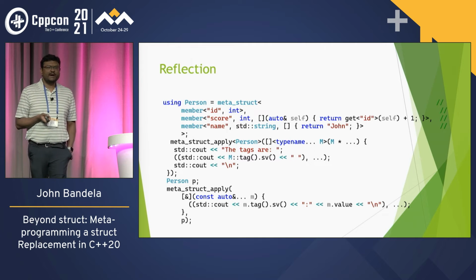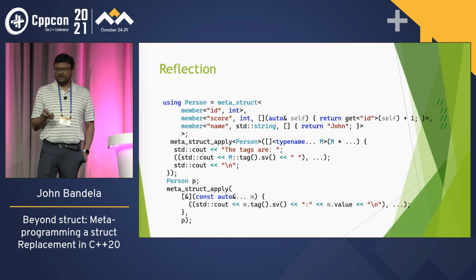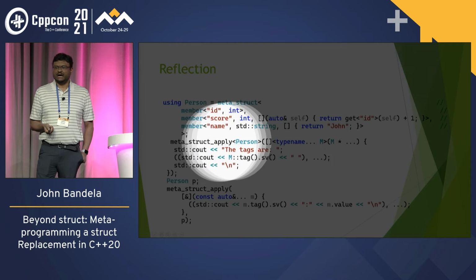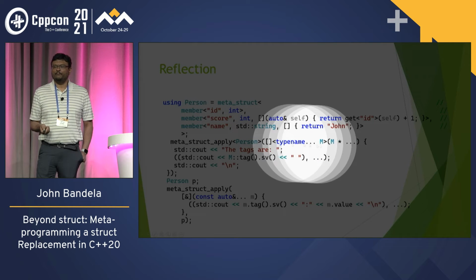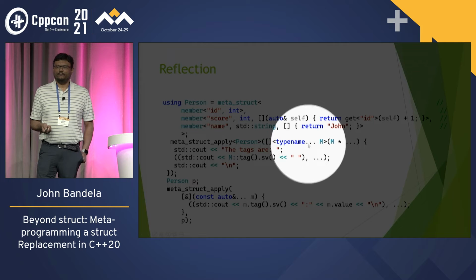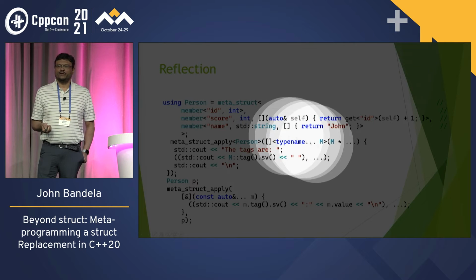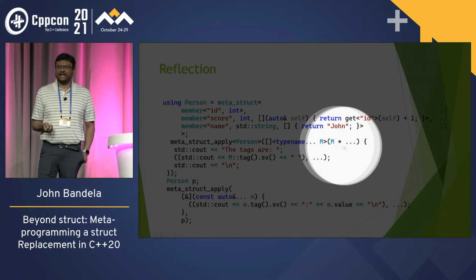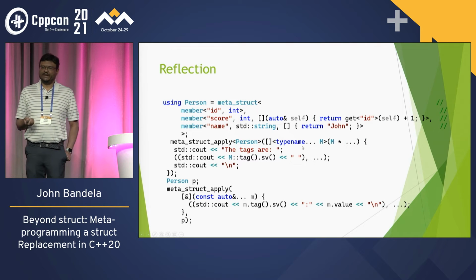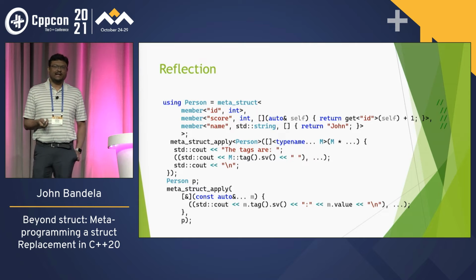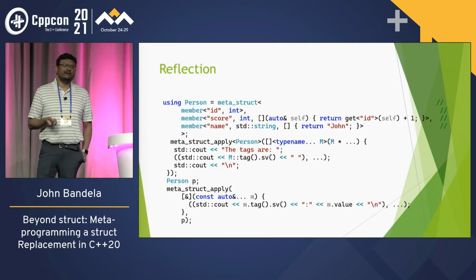So we can have this meta struct apply, and we pass in a lambda, and one of the things that came with C++20 was that we can use a more familiar template syntax for generic lambdas, and we just do this typename parameter pack M, and those pointers are all null pointers. The pointers are there just as an easy way to specify what the type is.